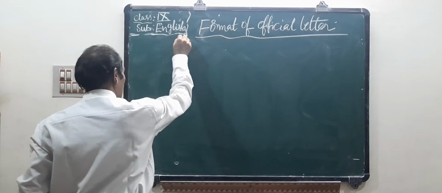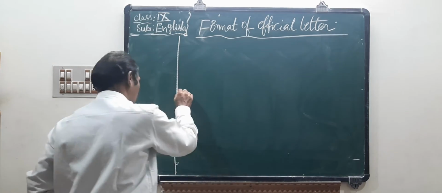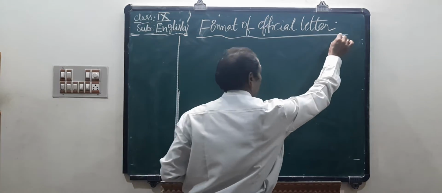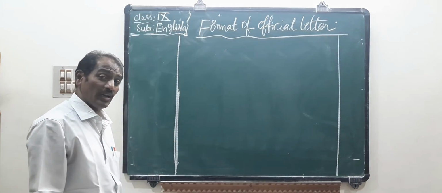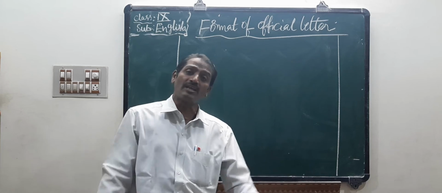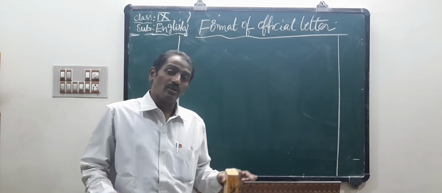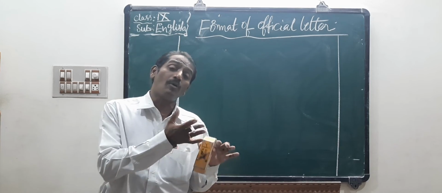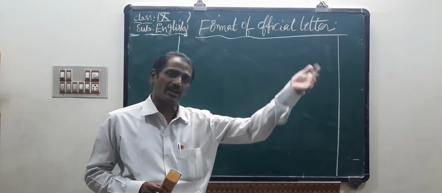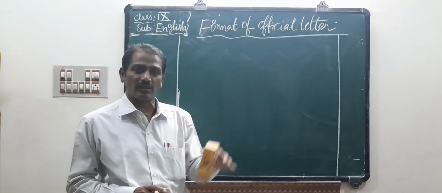Imagine this is a page, a white, long page. Generally letters should be finished within one page. If at all you write three paragraphs of the body of the letter, then go to the next paragraph for the conclusion of the letter.